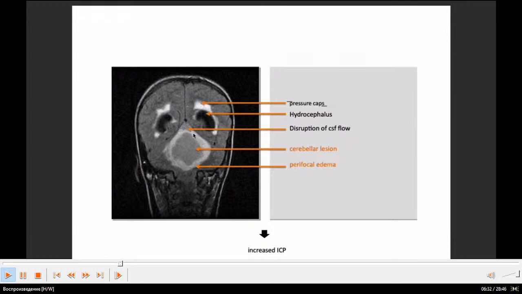Here is mass effect. That's why there is stenosis, and cerebrospinal fluid cannot get out from the lateral ventricles. That's why they are enlarging. Here, the cerebellar lesion, and around it you see perifocal edema.